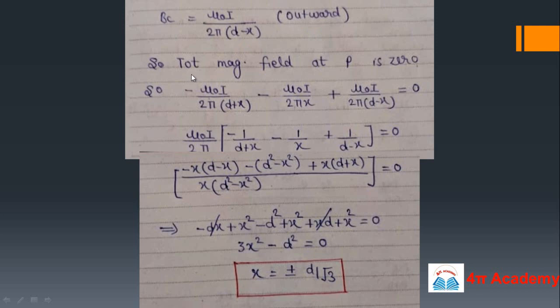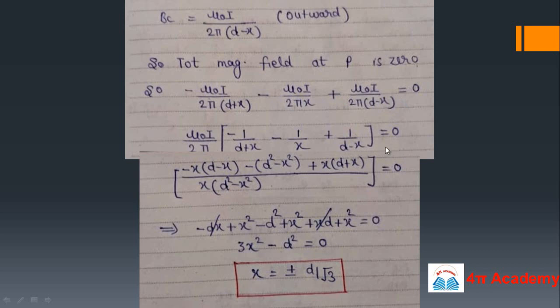In the problem we have that the total magnetic field should be 0 at this point P, so the sum of all these magnetic fields will be 0, and we will take the direction into account. Inward means negative direction, so these signs are negative, and this BC is positive because it's outward, so it will be 0. Mu naught I upon 2 pi is a constant term, so we can take it outside.